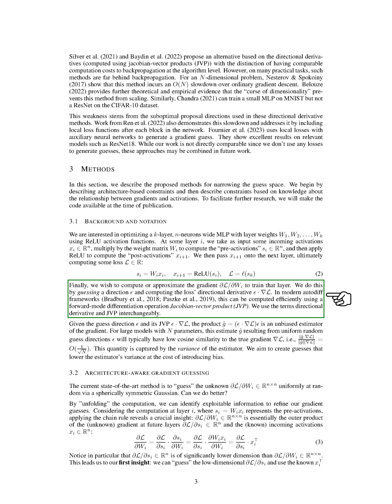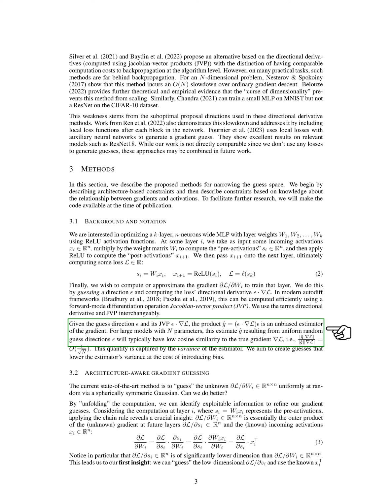We do this by guessing a direction, epsilon, and computing the loss directional derivative, epsilon · ∇L. In modern automatic differentiation frameworks, this can be computed efficiently using a forward mode differentiation operation called Jacobian vector product, JVP. We use the terms directional derivative and JVP interchangeably. Given the guess direction, epsilon, and its JVP, epsilon · ∇L, the product ĝ equals (epsilon · ∇L) epsilon, which is an unbiased estimator of the gradient.